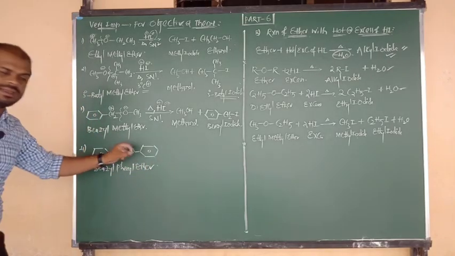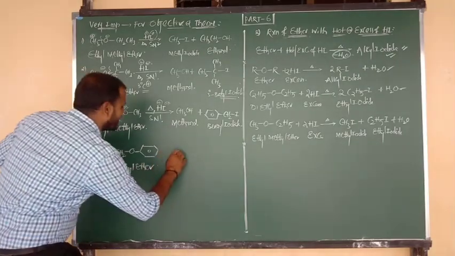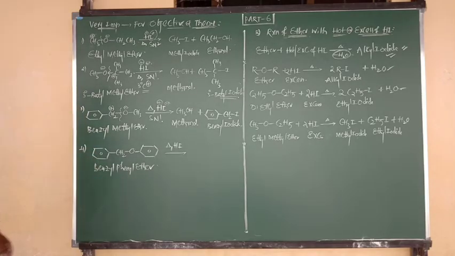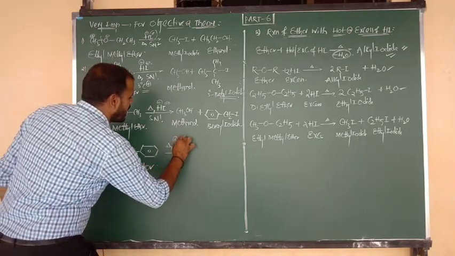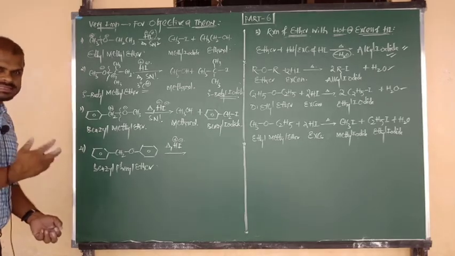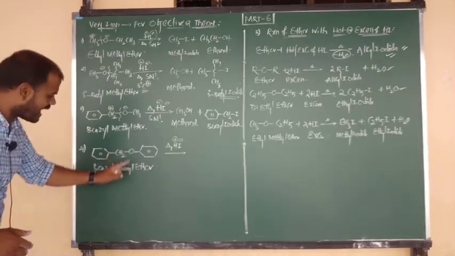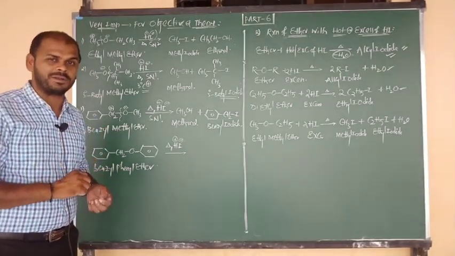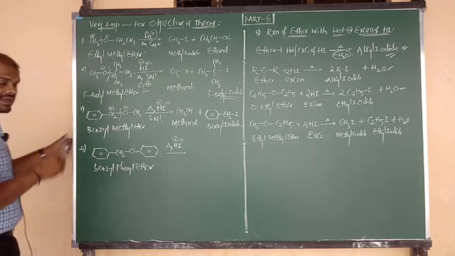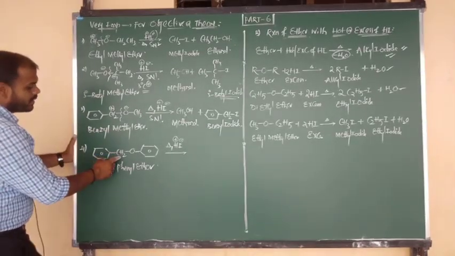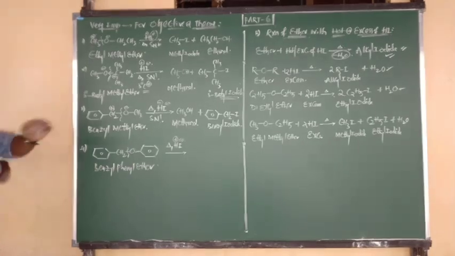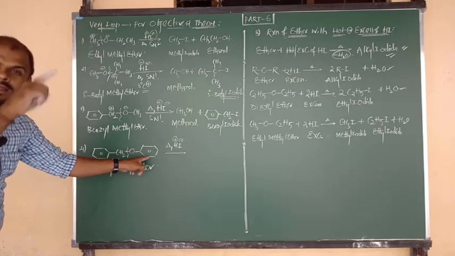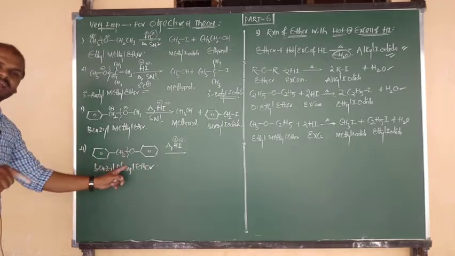So benzyl phenyl ether, upon heating with hydroiodic acid, where hydrogen contains a positive charge and iodine contains a negative charge. Again, in case of benzyl phenyl ether, where do we have to cleave the C-O bond? That is the important task, beta. Here we have to cleave the bond between the benzyl carbon and oxygen. This bond only has to be cleaved, because if you cut here, the phenyl carbocation is completely unstable. So we have to cut only here.